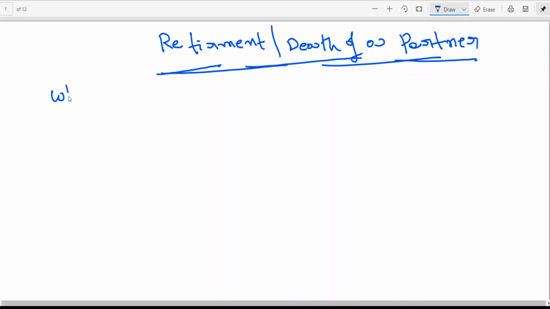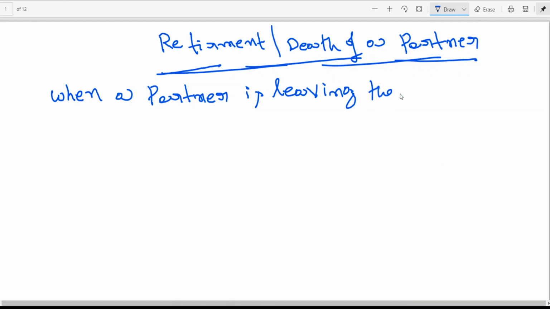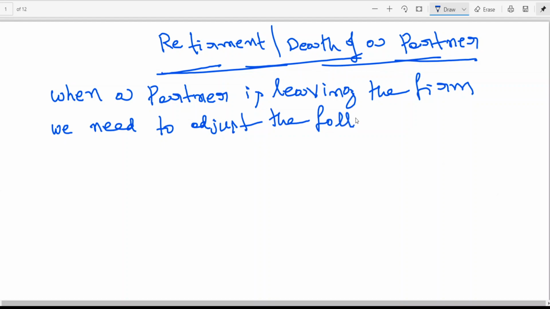Here I am writing: when a partner is leaving the firm, we need to adjust the following.